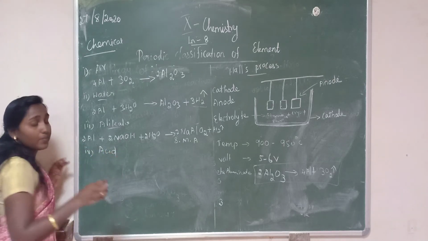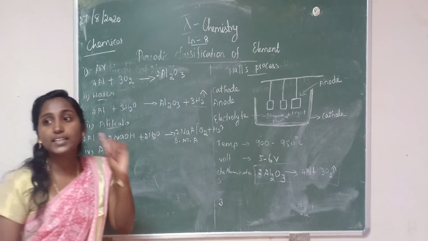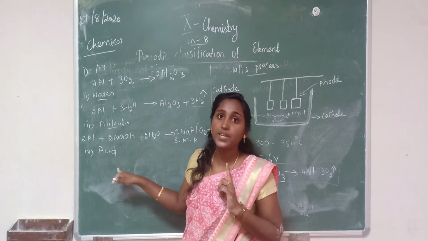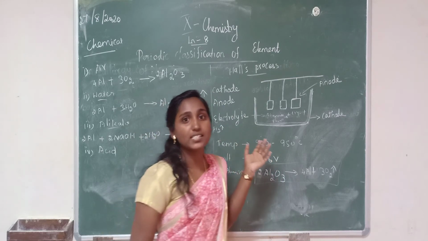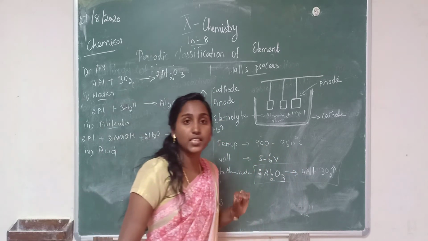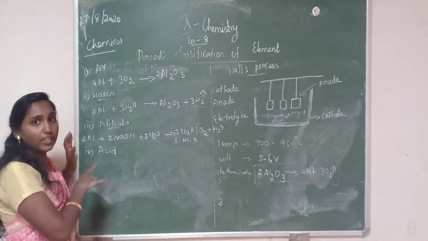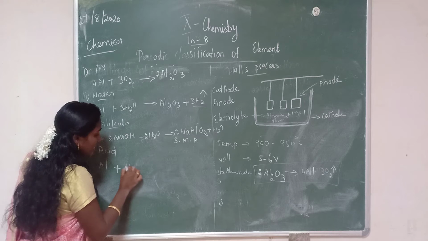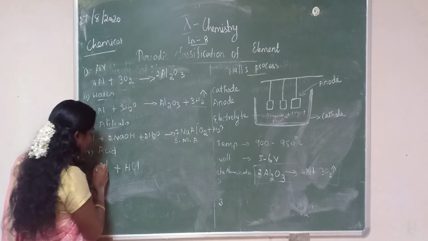Reaction with acid, maybe sulfuric acid, hydrochloric acid or nitric acid. One important thing: sulfuric acid and hydrochloric acid can react with aluminium metal, but nitric acid does not react with aluminium because it renders the aluminium passive due to the formation of an oxide layer. Let us take hydrochloric acid, HCl, as the example. When aluminium reacts with HCl,